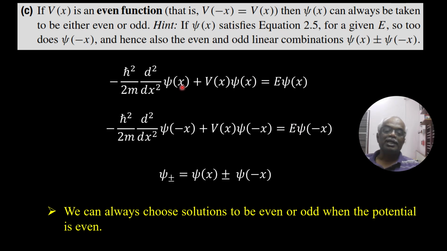That means psi of x is a solution of the Schrödinger equation with energy E, and psi of minus x is also a solution of the same equation with the same energy E. So naturally their linear combination is also a solution, that is psi plus or minus equals psi of x plus or minus psi of minus x.